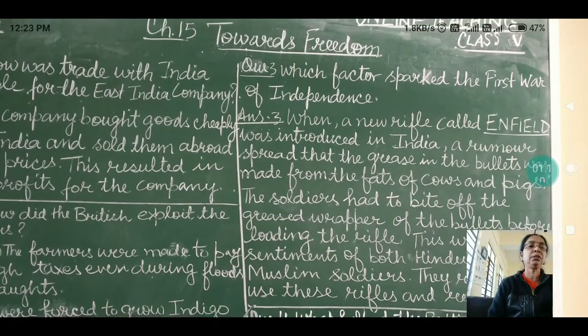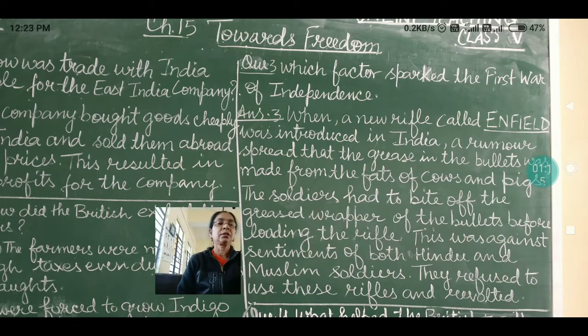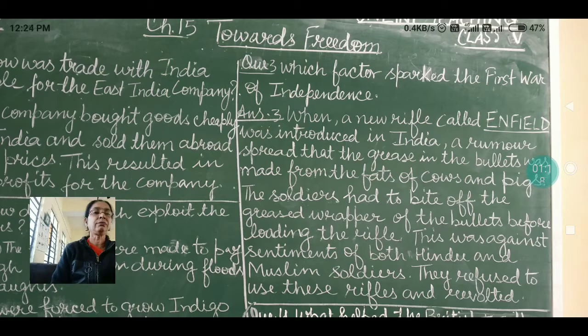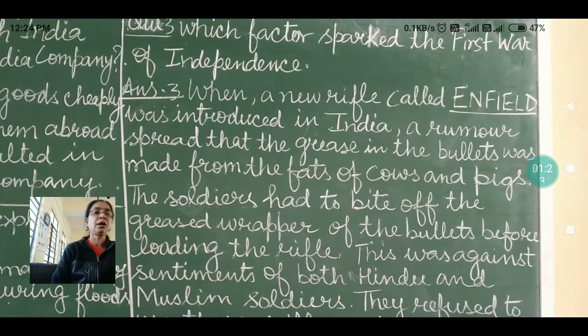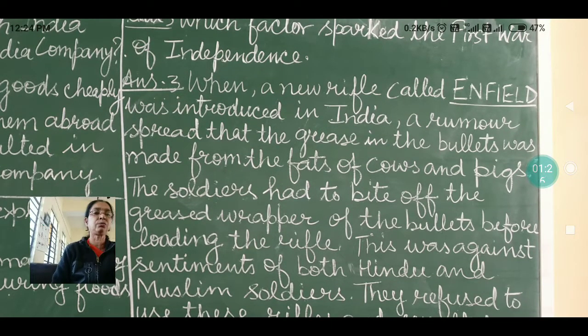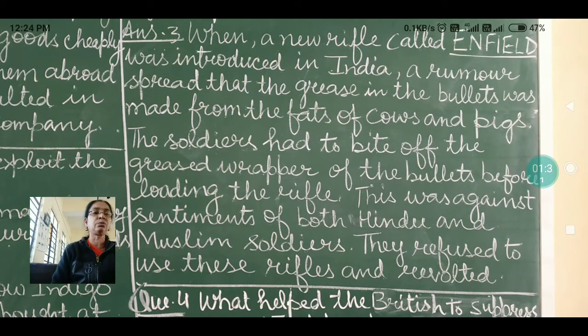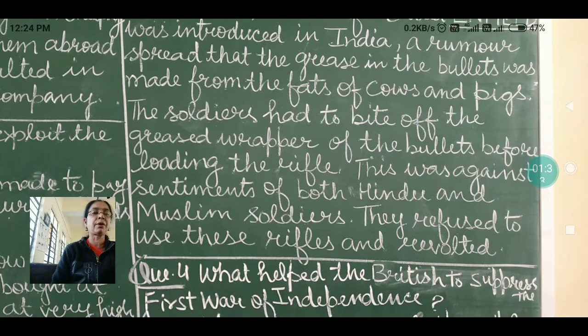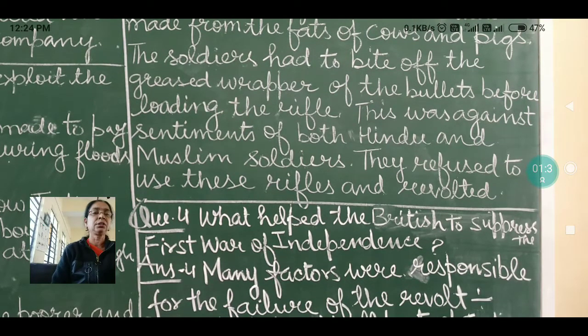Question number 3. Which factor sparked the first war of independence? Answer is, when a new rifle called Enfield was introduced in India, a rumor spread that the grease in the bullets was made from the fats of cows and pigs. The soldiers had to bite off the greased wrapper of the bullets before loading the rifle. This was against the sentiments of both Hindu and Muslim soldiers. They refused to use these rifles and revolted.